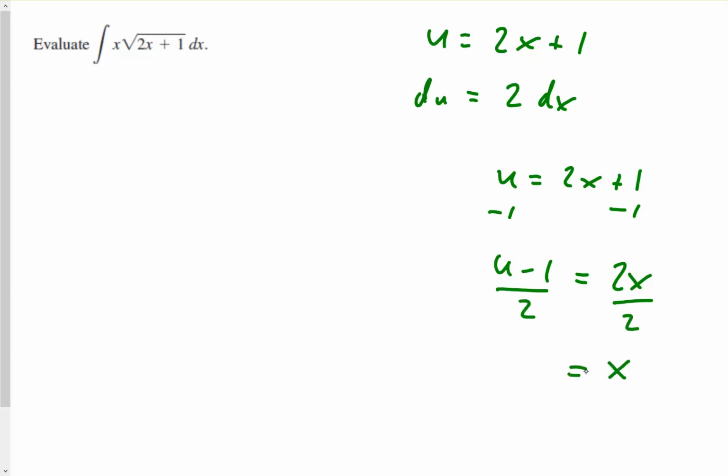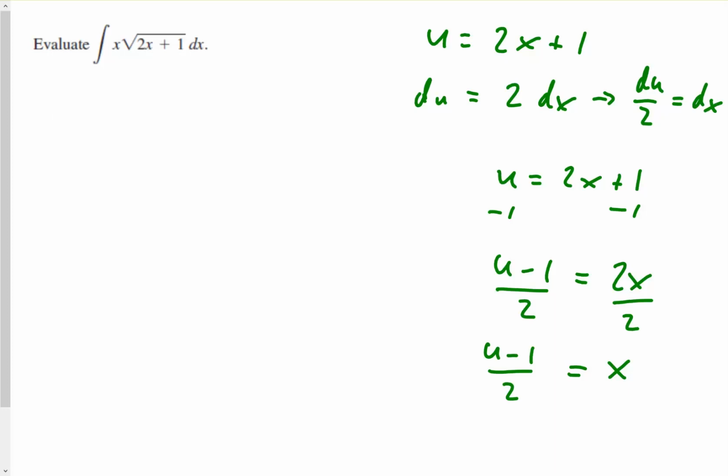So x is equal to u minus 1 over 2. Okay, so that means I can do the substitution now. Keep in mind I don't have the 2 dx in here, so du over 2 is equal to dx, or 1/2 du is equal to dx.